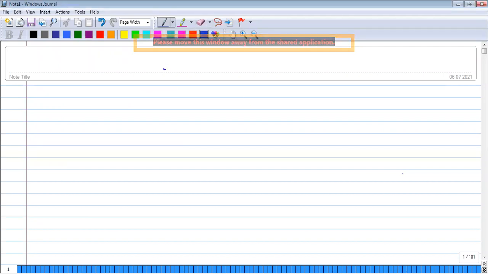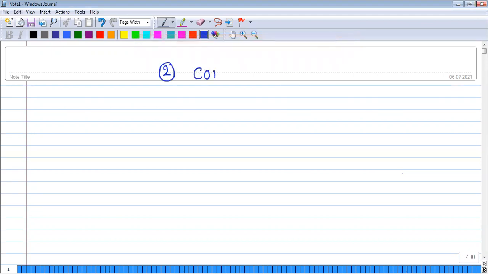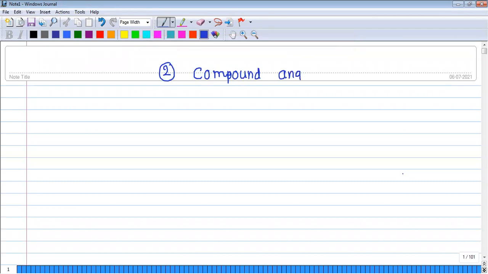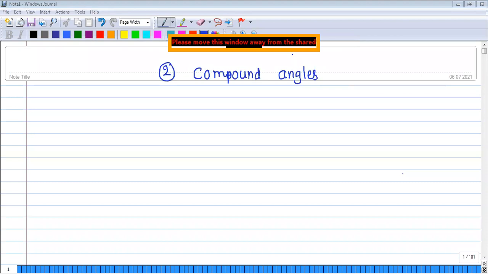Good evening, sir. Today let us start the second chapter, that is compound angles. Sir, compound angles completed, sir. MCQs, multiple choice, not yet completed. Am I correct or not? Yes, sir. So once again today we revise all the formulae.